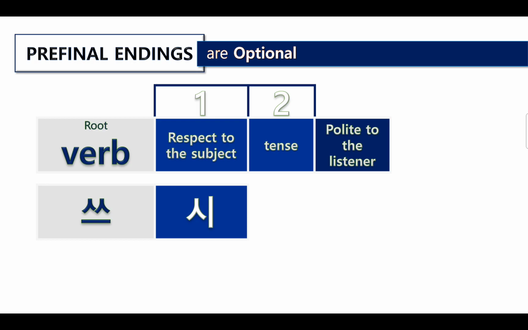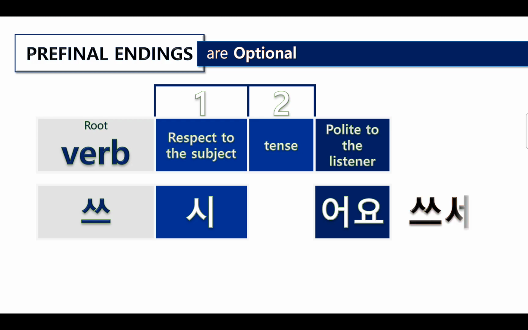So this was agreement. And tense for past tense, that's 었. Okay, and then polite to the listener. If you want to be polite to the listener, you put yo here, because 었 is a dark vowel, so we put 어요. Okay, and then as you see just a while ago, 시 is a kind of pre-final ending and 었 is tense. If you omit the tense, that means this is present tense. Okay, and then we put 어요. So 쓰세요.